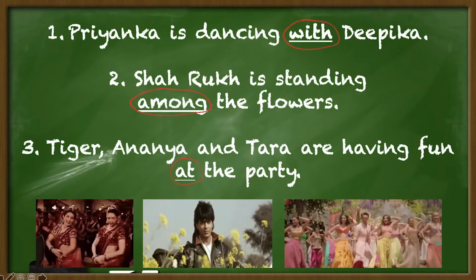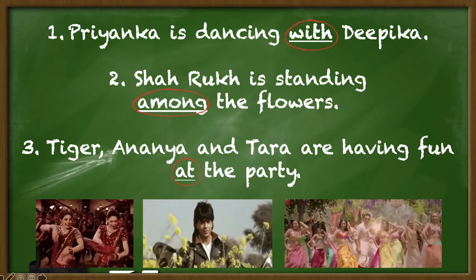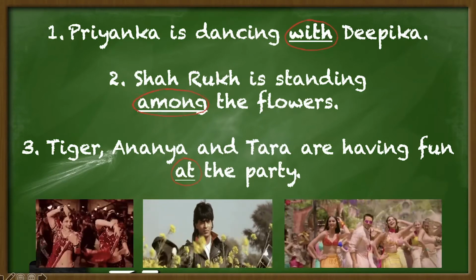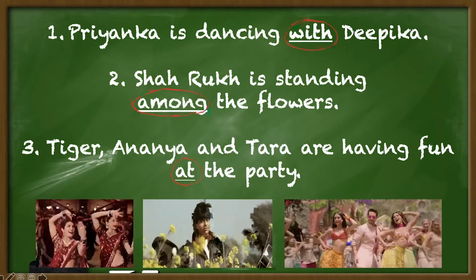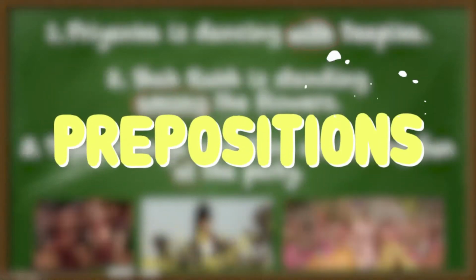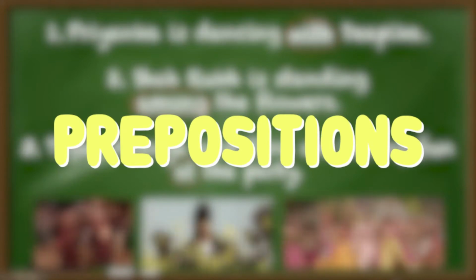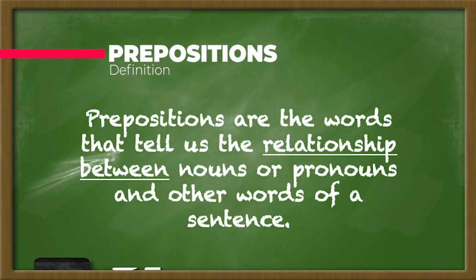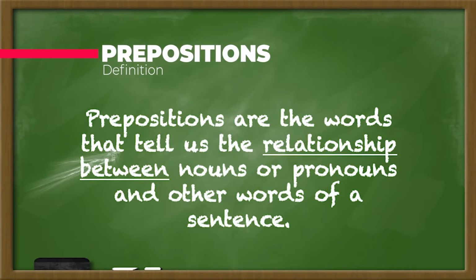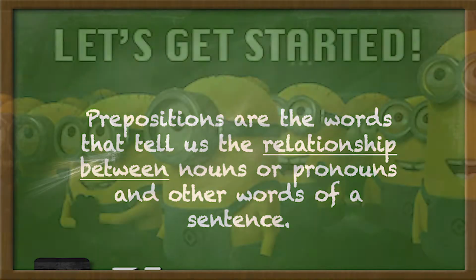So girls, those words that tell us the relationship between nouns or pronouns with the other words of a sentence is known as prepositions. And that's what we are going to be studying more about today. Prepositions are the words that tell us the relationship between nouns or pronouns and the other words of the sentences.